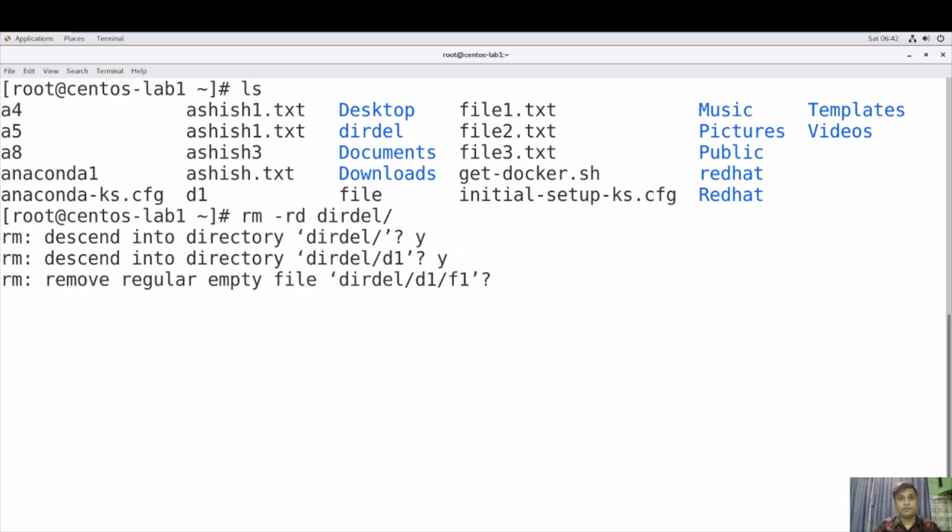Yes, I want to delete this. So again you can see it's asking that I have a file under d1. The name of the file is f1. You want to delete it? Then type y. Yes, I want to delete it.